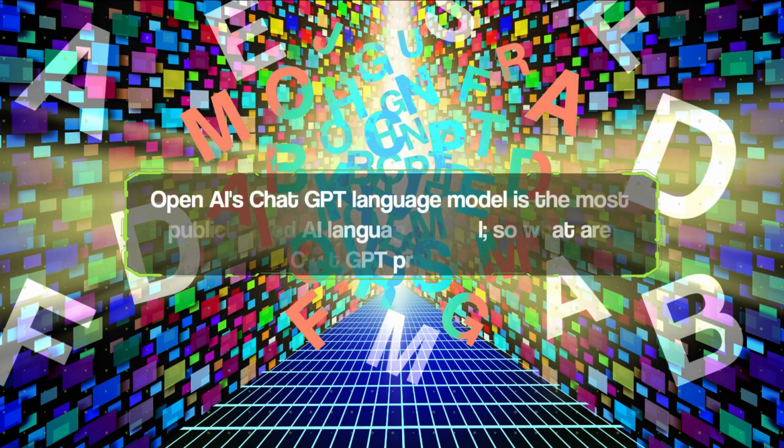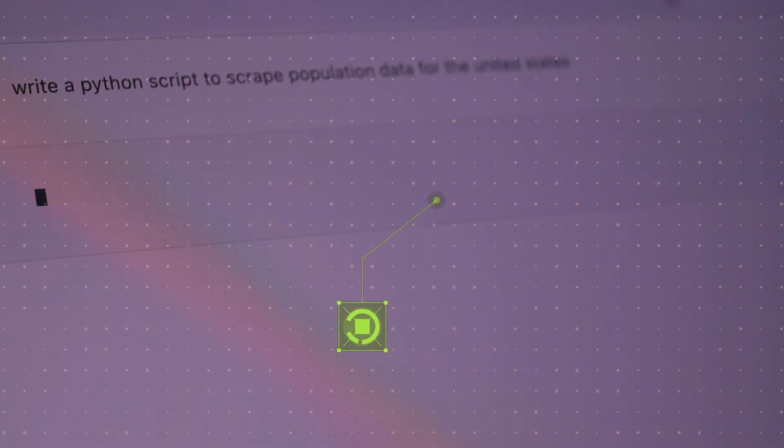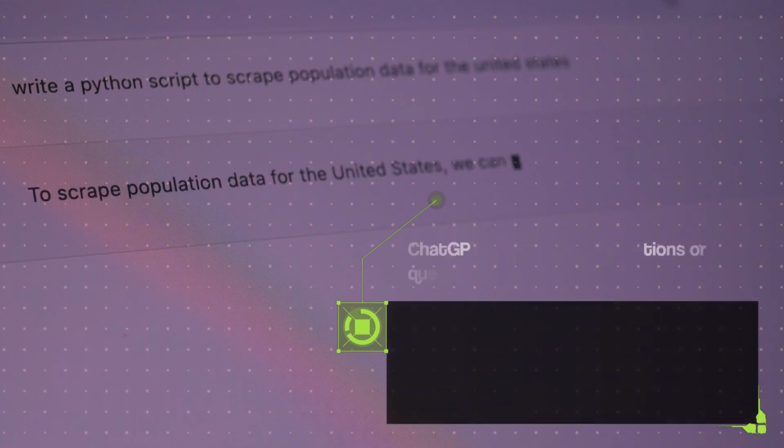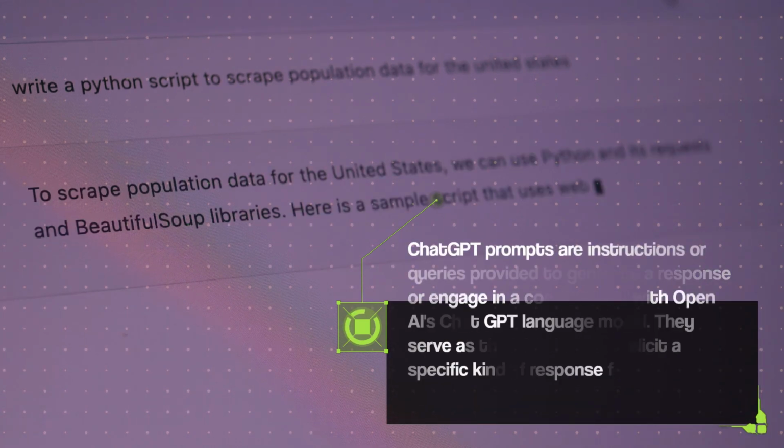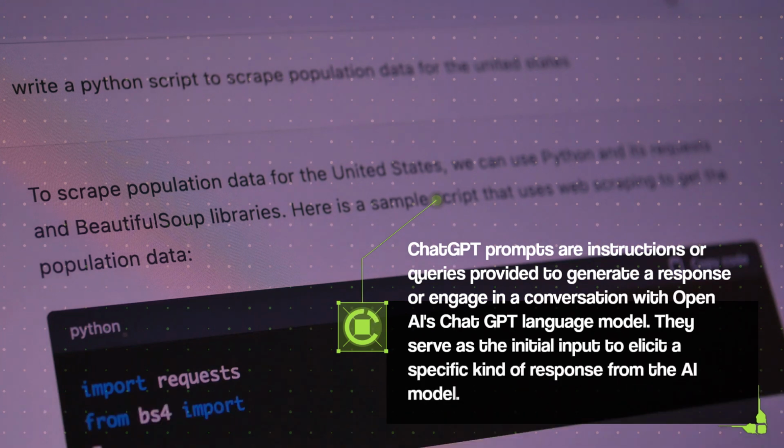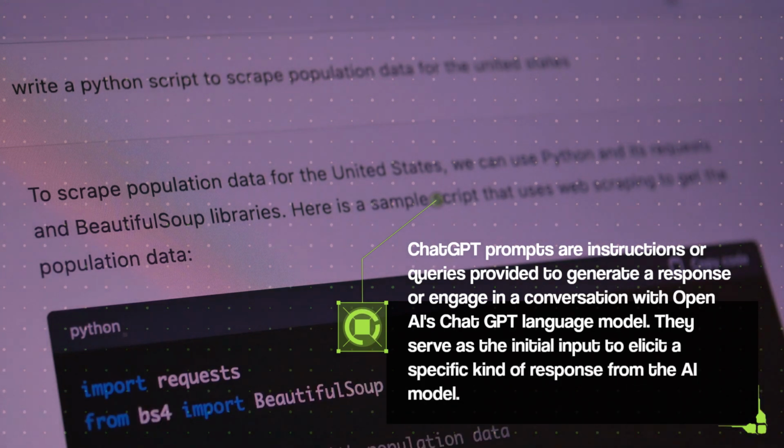OpenAI's Chat GPT language model is the most publicly used AI language model. So what are Chat GPT prompts? Chat GPT prompts are instructions or queries provided to generate a response or engage in a conversation with OpenAI's Chat GPT language model. They serve as the initial input to elicit a specific kind of response from the AI model.